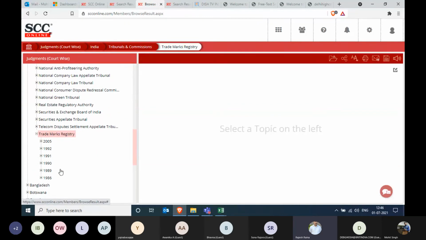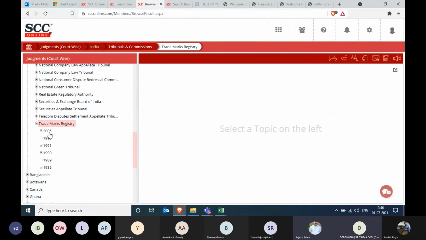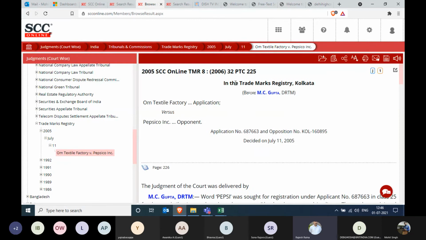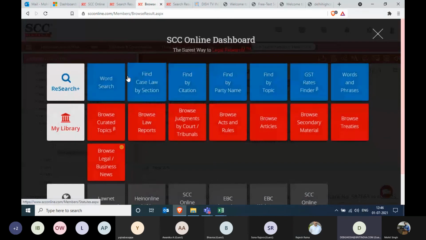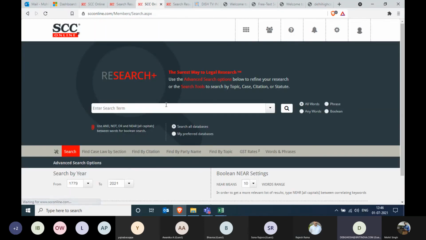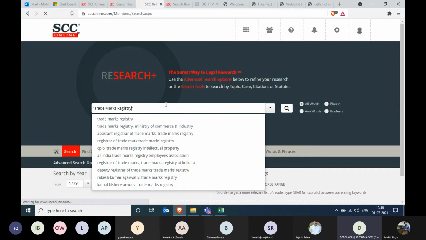The trademarks registry is there. Yes, it's under judgments, court wise. So it will fall under the judgments court wise. Got it. It will be helpful in addition to whatever we have. Okay, thank you. And on the second question, on the filtration issue, if you can enlighten us, please.